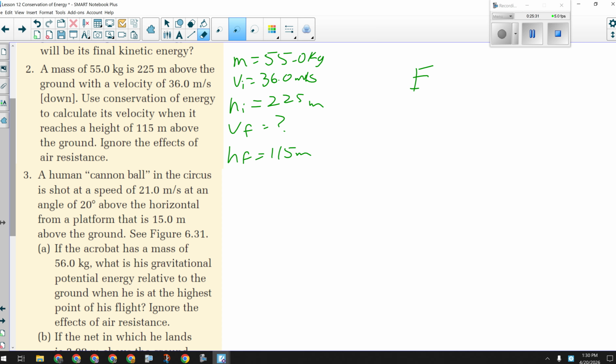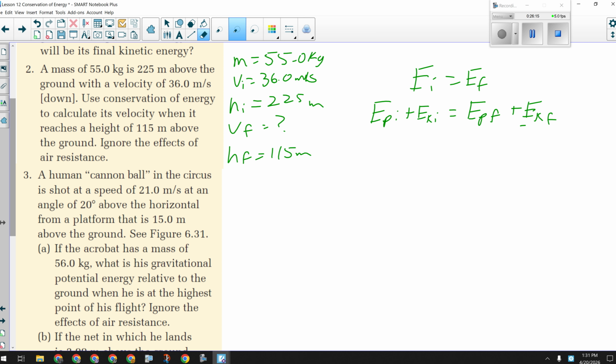So I'm going to say EI equals EF because this is how the question told me to solve it. Incidentally, I won't ever do that. If I want you to solve it a certain way, I'm probably going to make you figure that out. So we're going to have initial potential plus initial kinetic equals final potential plus final kinetic. Given the context of that question, I don't think any of those are zero. I have initial height and initial speed, so I have both kinds of energy initially. And I'm not on the ground at the end, so at 115 meters, I still have potential. Definitely going to be moving at that point, so none of these are zero.